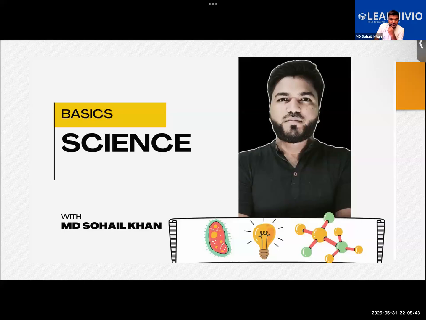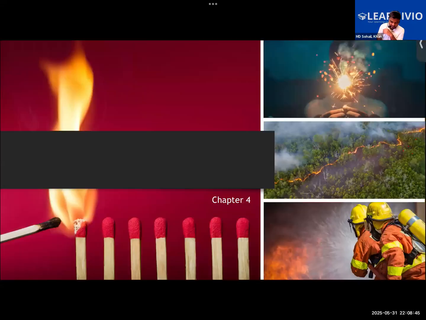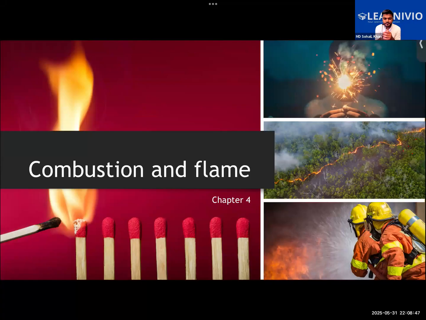So the chapter name is Combustion and Flame. In this chapter, we are going to learn how something catches fire, and what are the necessary things required for something to catch fire. In order to burn something, first of all, you need to have the combustible substance, the substance that will catch fire, or that we can call fuel. Another, you need to heat it up to a minimum temperature so that it catches fire.